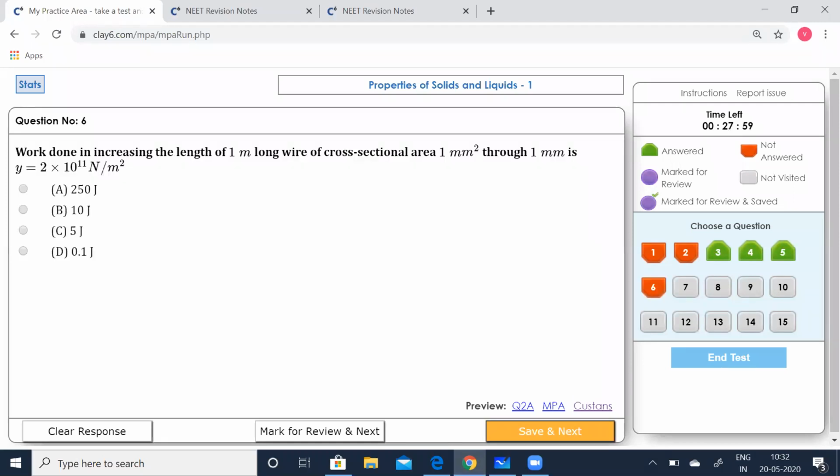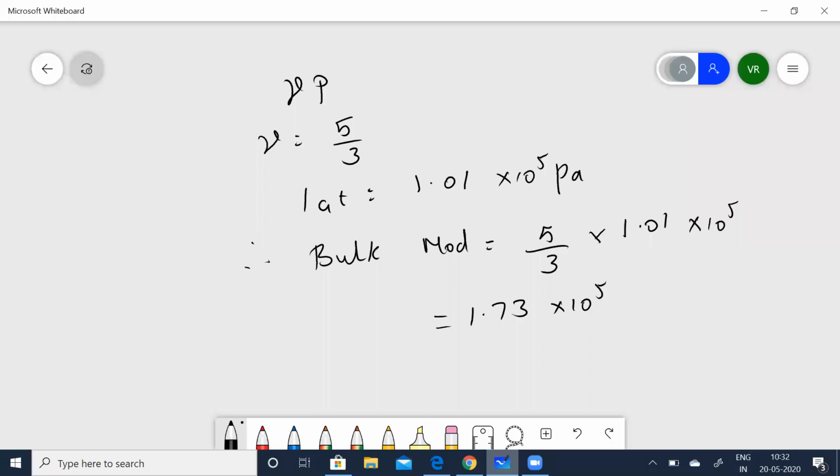Work done in increasing the length of a 1 meter long wire of cross-sectional area 1 millimeter squared through 1 millimeter, Y is equal to 2 into 10 to the power of 11 Newton per meter squared. What is the work done that is being asked? Let's quickly solve that.